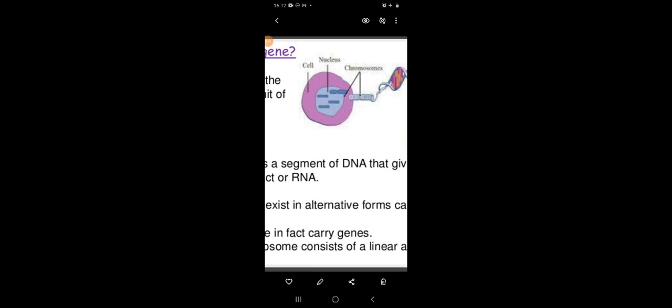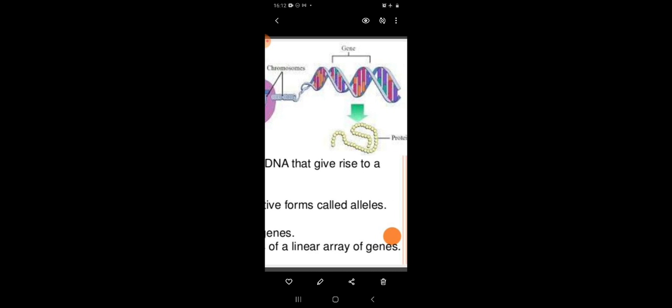You can see the cell, and inside the cell there is a nucleus which contains chromosomes, and the chromosome contains the DNA. The DNA is actually formed of nucleotides, and a portion of the DNA is called a gene, which gives rise to protein.